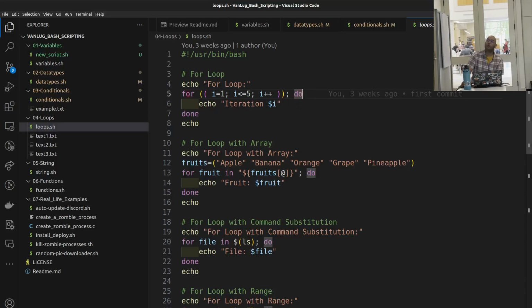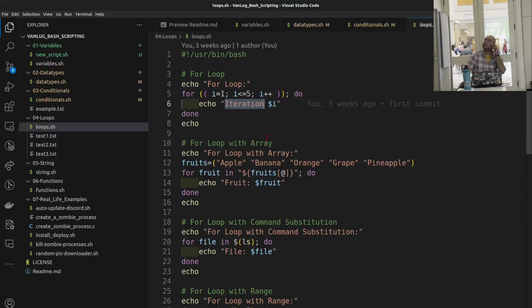So we say for this amount of time, do this block, and then done. It's going to say iteration $i, which is our counter. It's going to start from 1 and go to 5.